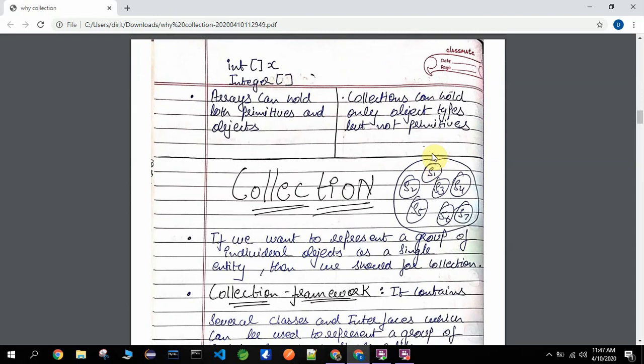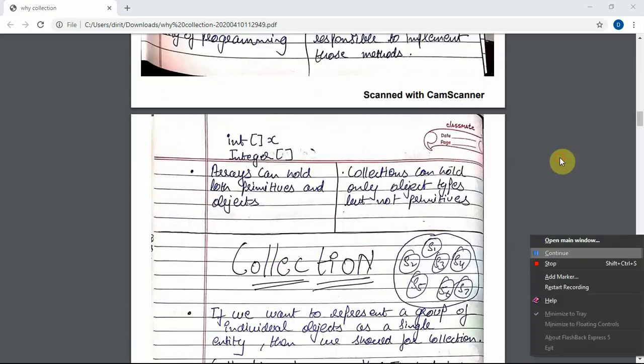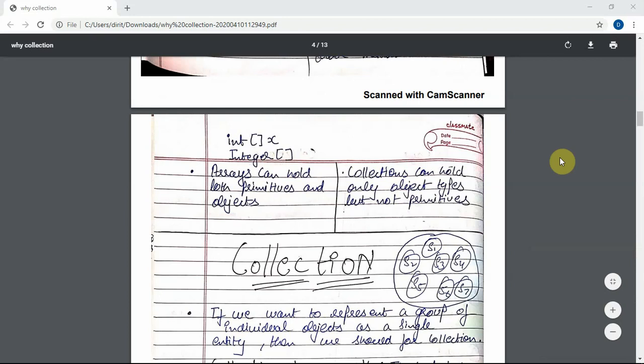Okay, I forgot that point. Wait, I have to refresh it. Yeah, even I got confused at this time.